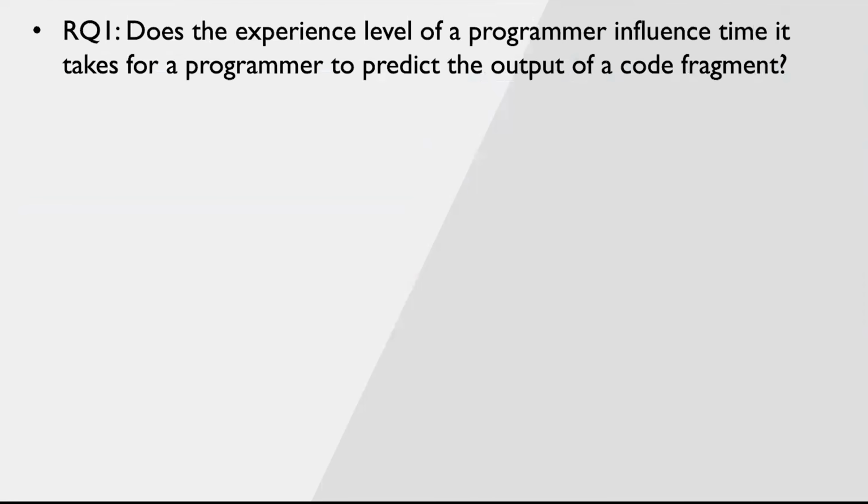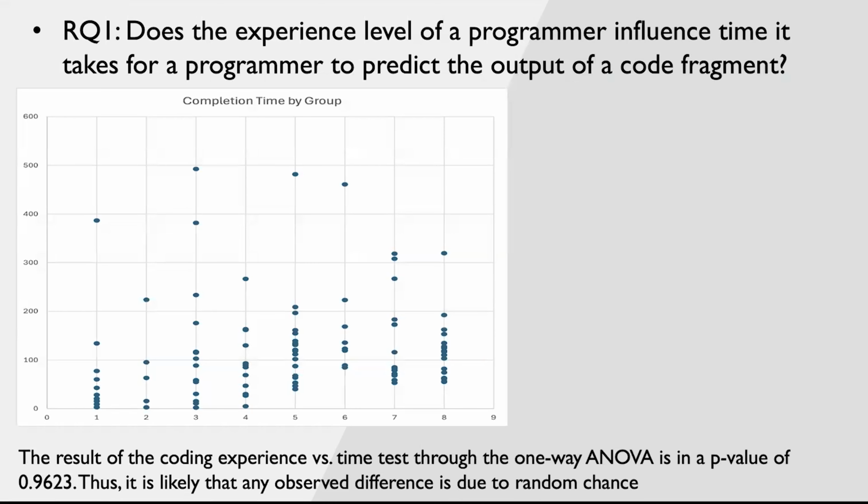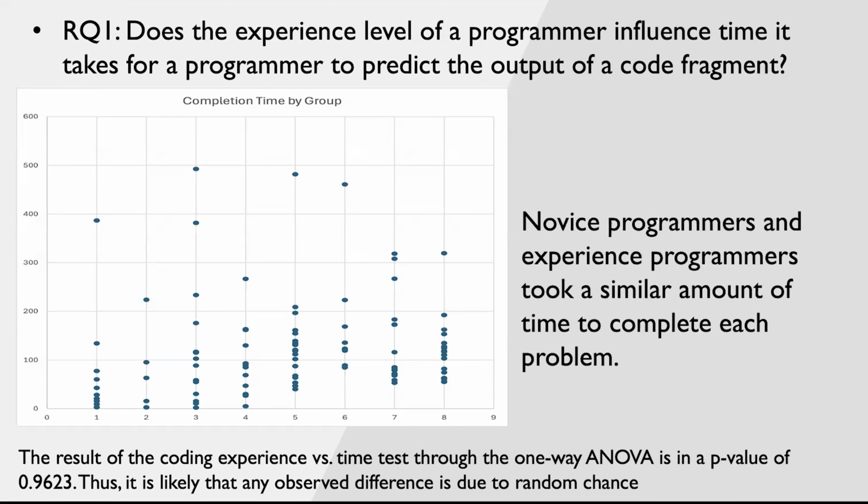All right, research question 1. Does the experience level of a programmer influence the time it takes for the programmer to predict the output of a code fragment? Okay, notice my p-value is 0.96. In other words, there's a 96% chance what we're seeing is random. In other words, novice programmers and experienced programmers took a similar amount of time to complete each problem. This was a surprise. We thought that experienced programmers would do it quicker.